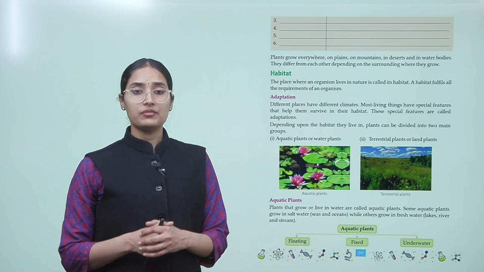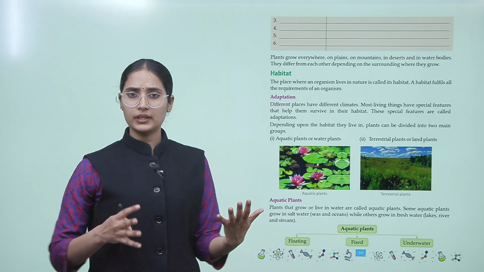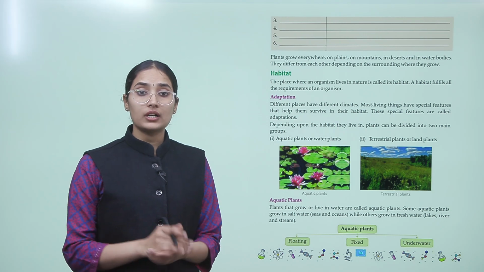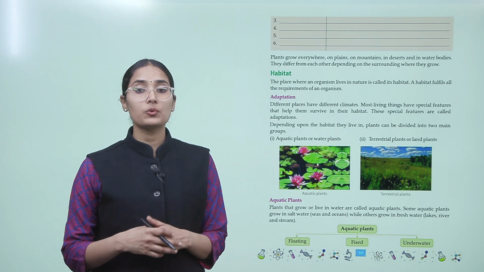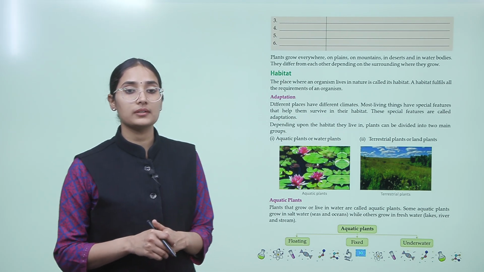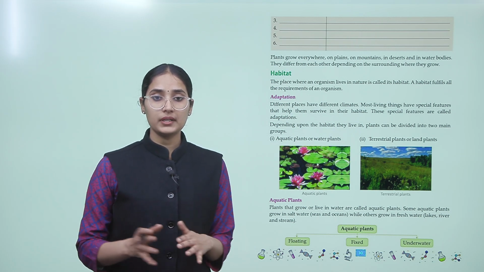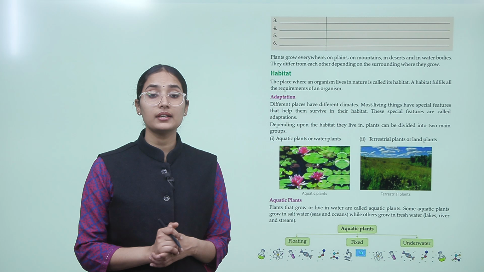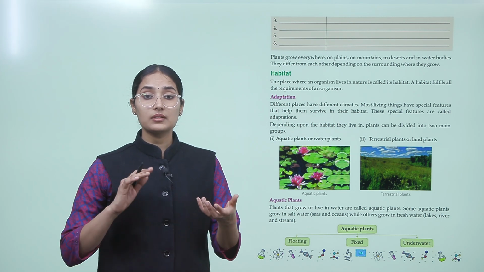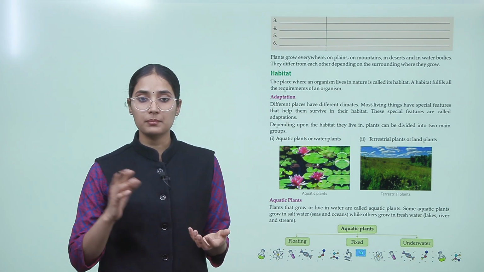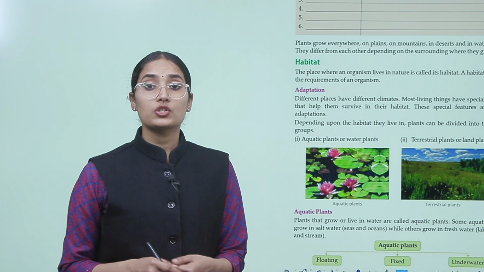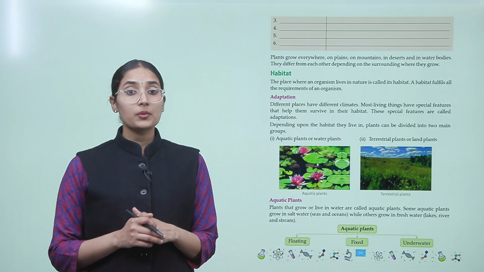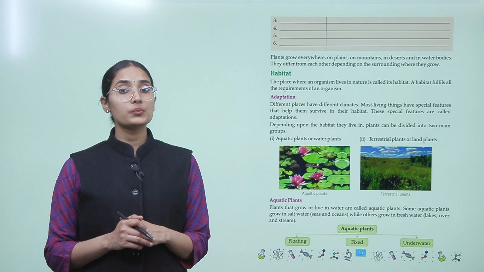So plants grow everywhere, right? On plains, on mountains, in deserts and in water bodies. They differ from each other depending on the surroundings where they grow.